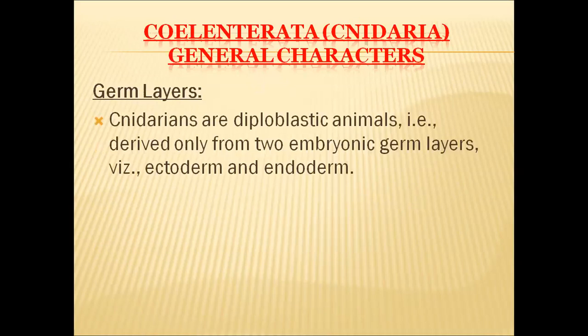And coming to germ layers, these Cnidarians or coelenterates are diploblastic animals. That means in their embryonic development, only 2 germ layers will be seen. Those 2 germ layers are called ectoderm and endoderm. So the bodies of these organisms are made up of only 2 germ layers, that is ectoderm and endoderm. These organisms are called diploblastic animals.